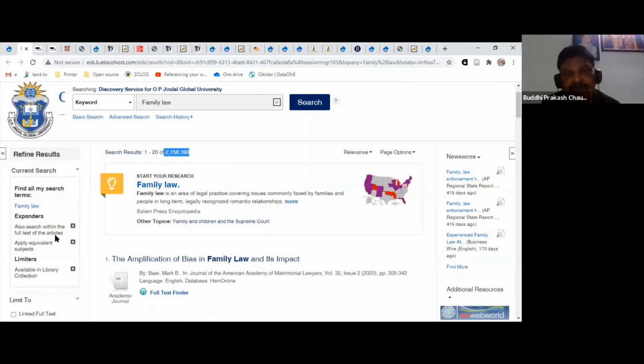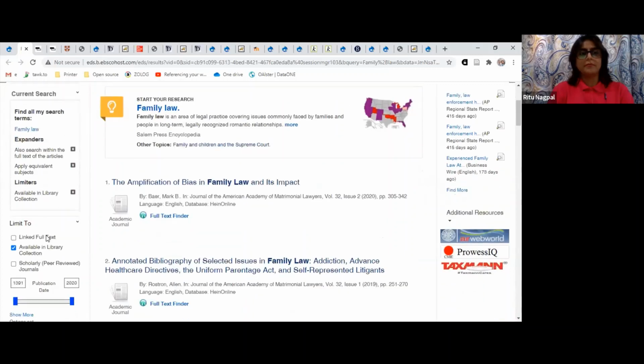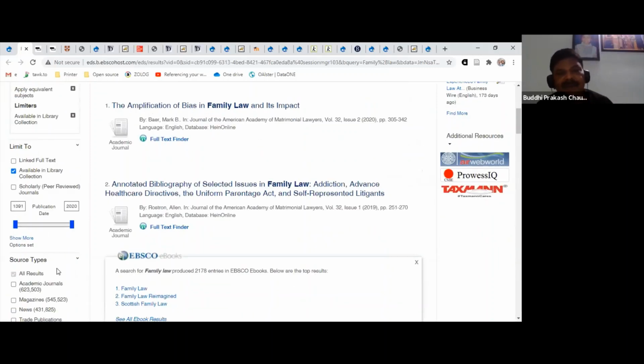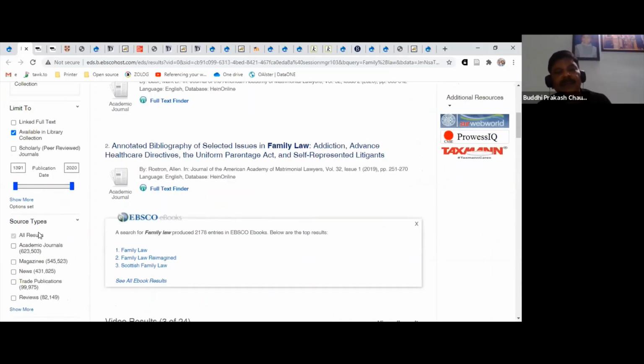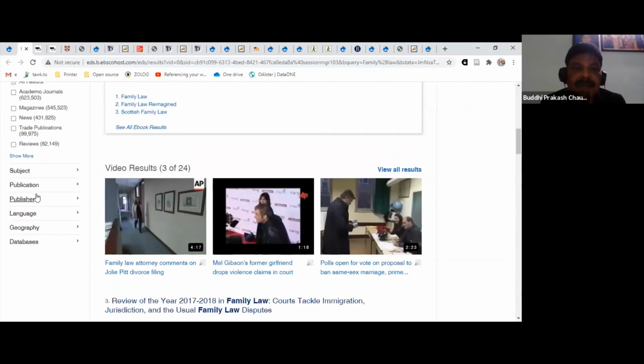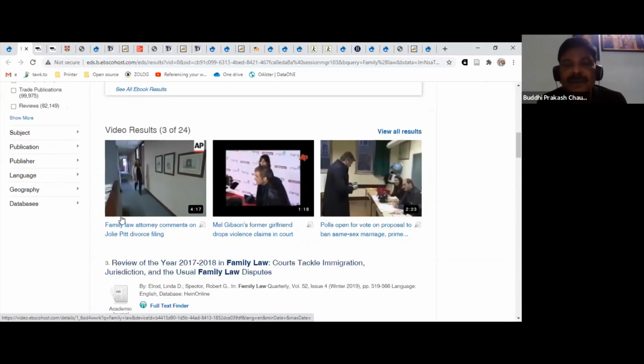You may want to further limit your searches, narrow down. You can do that. You certainly can. Limit by only full text resources, or by year of publication, or type of material. So all these things. This is a very convenient way to search all the resources that we have.